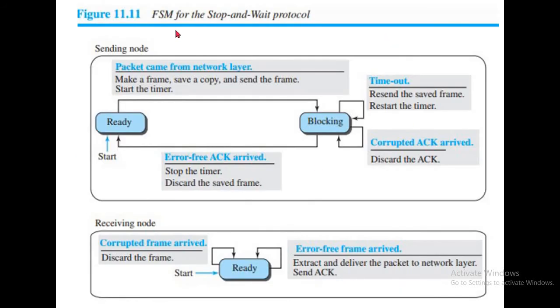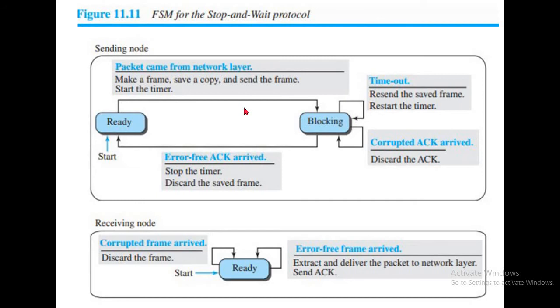This is the finite state machine diagram for the stop and wait protocol, with the sending node and the receiving node. The sending node is always in the ready state until the packet comes from the network layer. After receiving the packet, it converts the packet into a frame, saves one copy, sends the frame and starts the timer. Why do we save a copy?